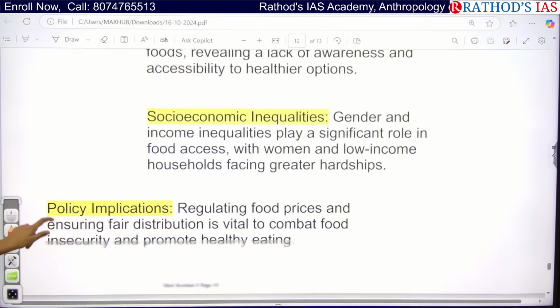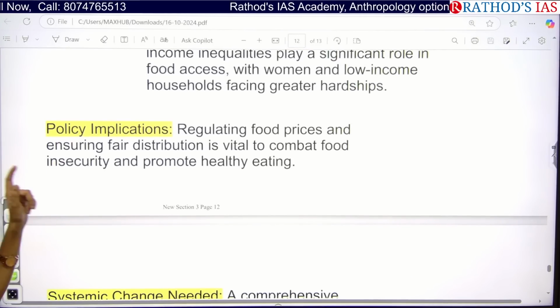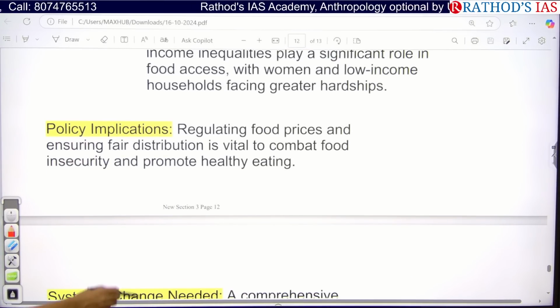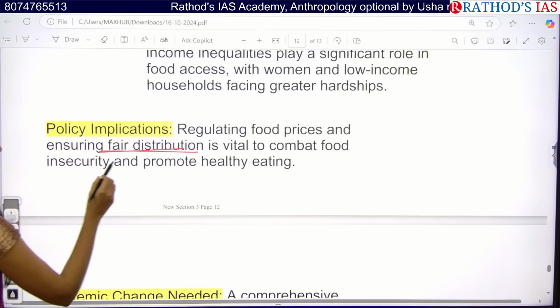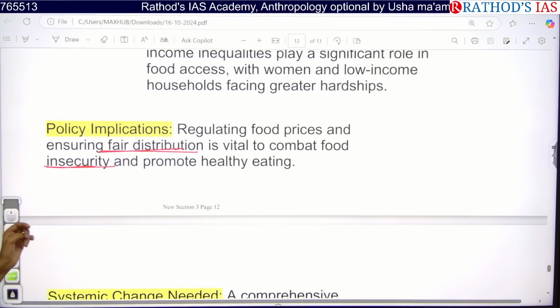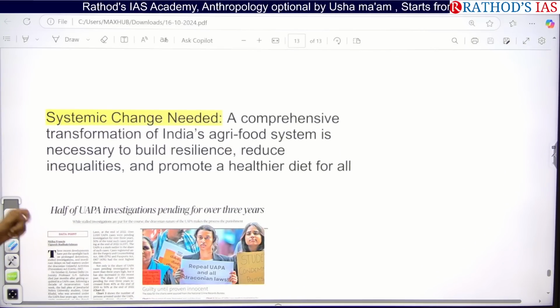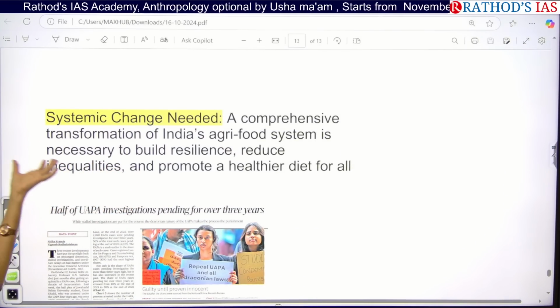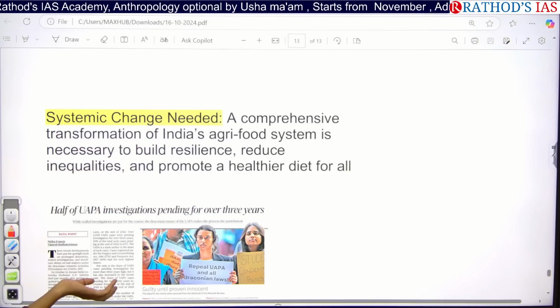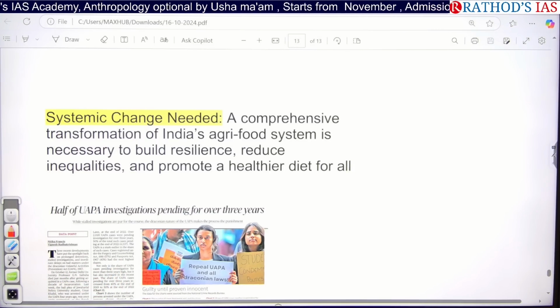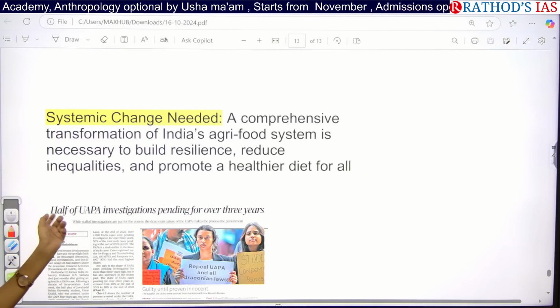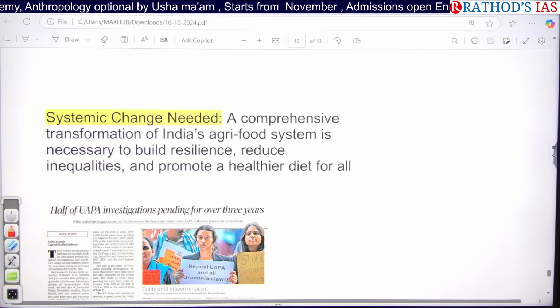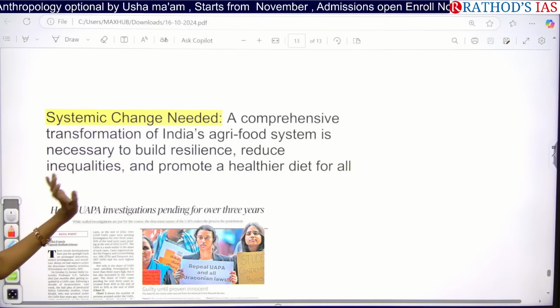And next, what are the policies we have, like regulating food prices, ensuring fair distribution, combating food insecurity, and promoting healthy eating now. Okay, so we need to have some changes in India's agri-food system so that we can focus on climate resilient food as well as drought resistant crops, reduce inequalities, and promote a healthier diet for all. So this is the way forward that you can write.